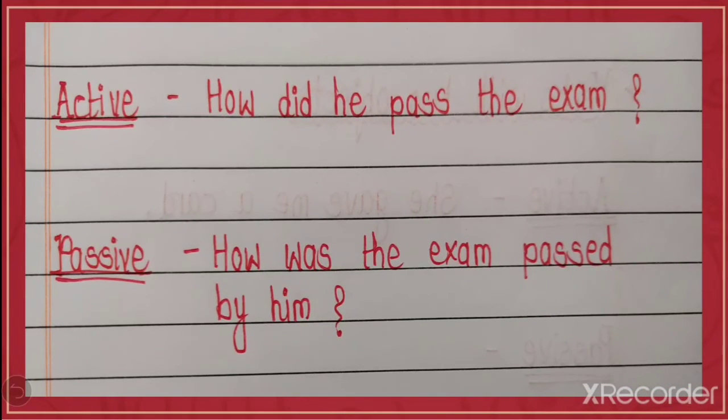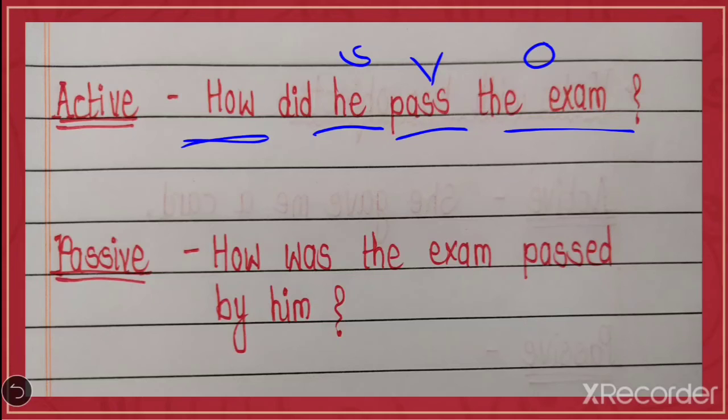Now another sentence which starts with how. How did he pass the exam? So here he is the subject. How did pass is showing the tense, that the sentence is in the simple past tense. He is a subject, pass is a verb, the exam is an object.